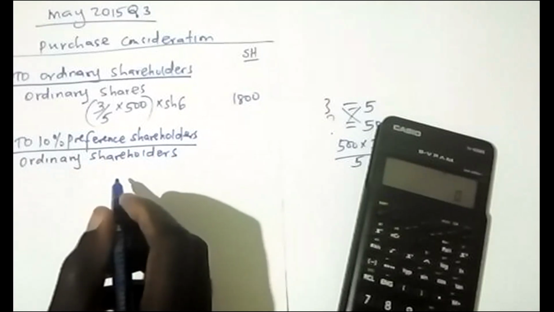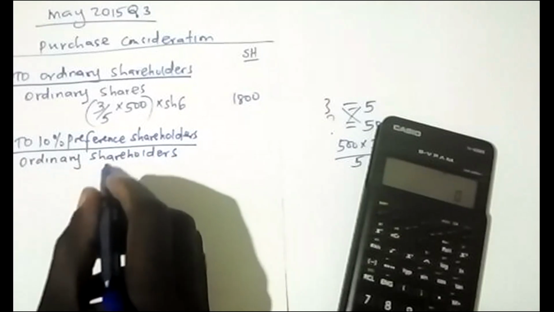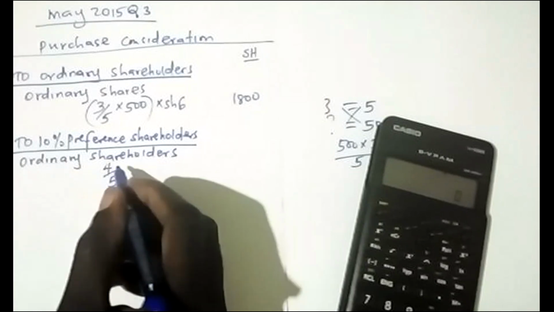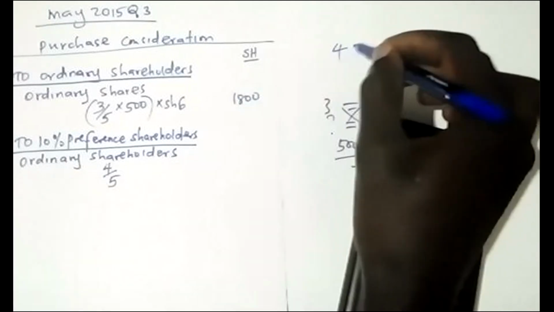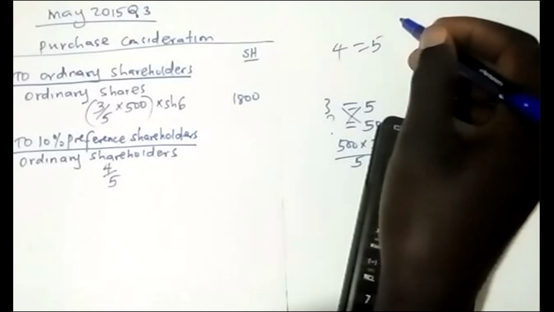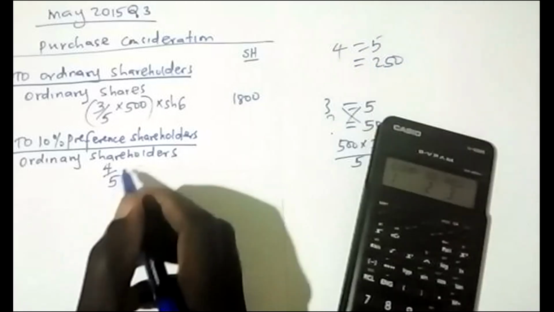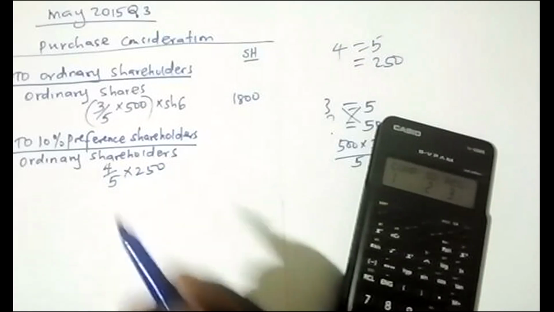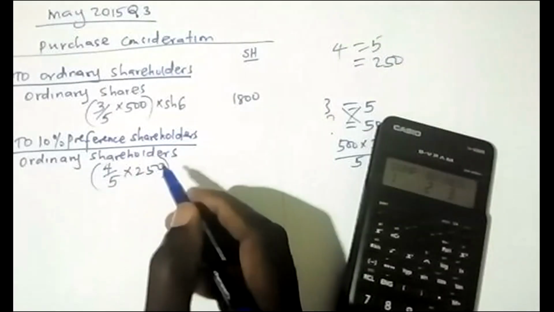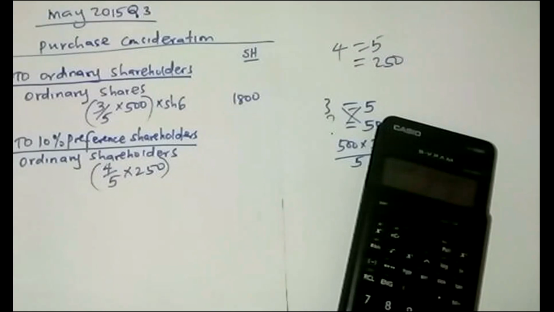In which proportion? 4 for every 5. So what about the 250? It's like multiplying the 250. You get the ordinary shares they received from Fanaka.